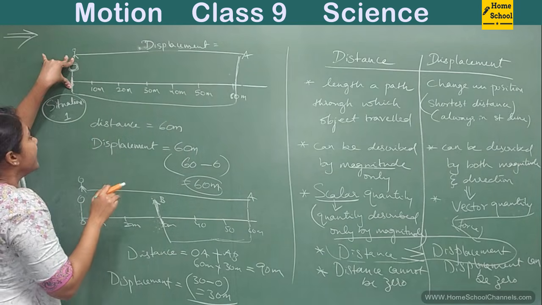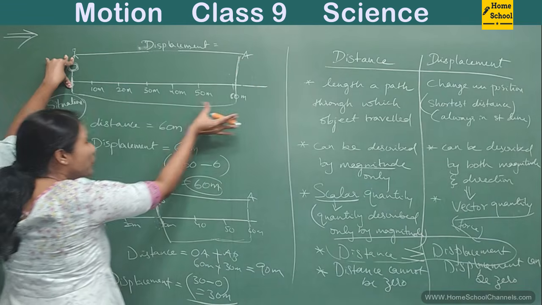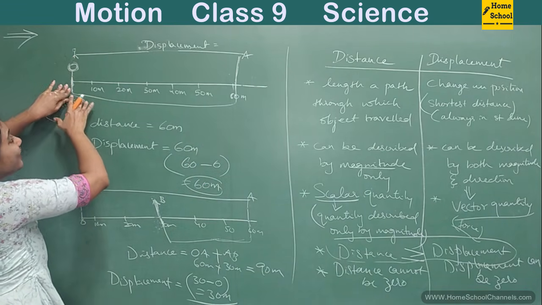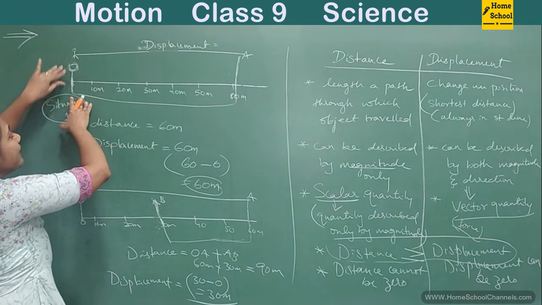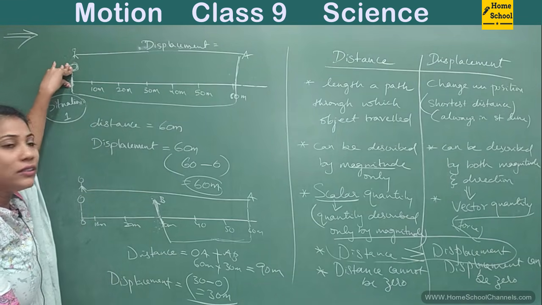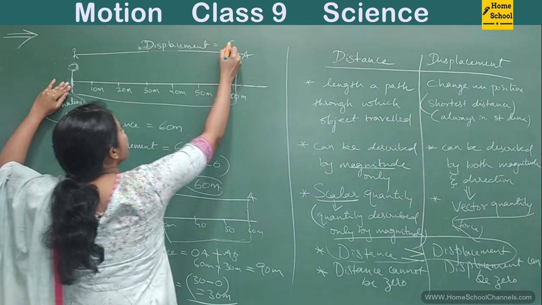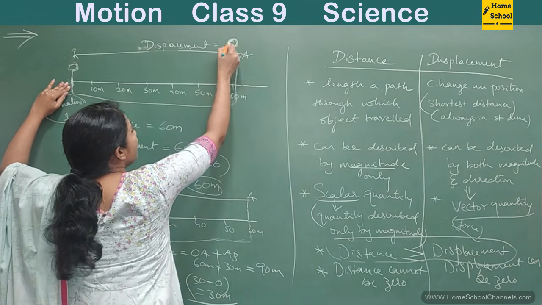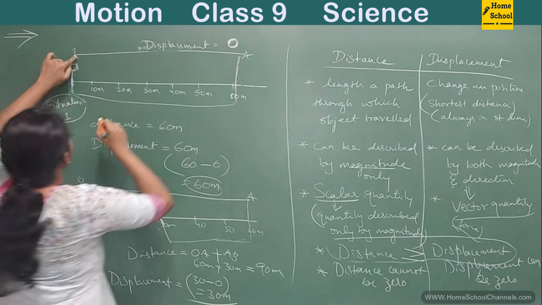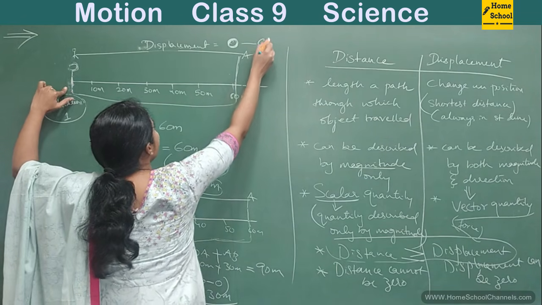Say you were standing at point O, you reached A, again from there you took a U-turn and came back and are standing at O. So what is your displacement? Initial position is O, final position is also O, right? O is standing at 0 meters. So initial is 0, minus final which is also 0.